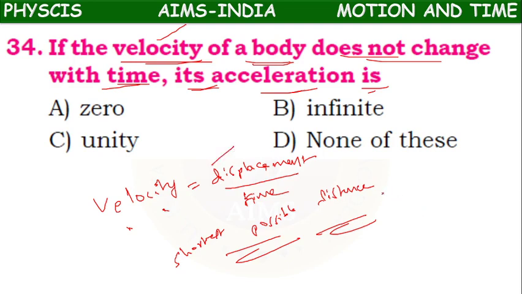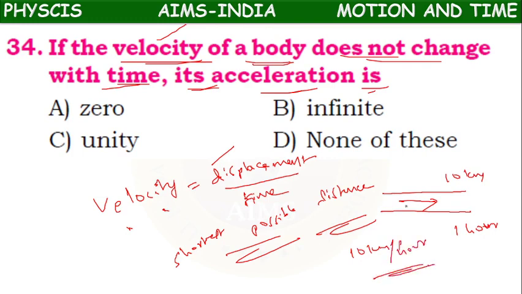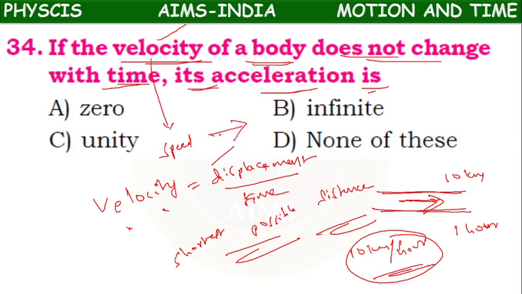Means if a body is going on a straight road, and it has covered 10 km in 1 hour, this 10 km per hour, normally we would call it speed, but as its direction is constant, we can say that it is velocity. So here velocity is nothing but speed in one particular direction. If the speed is in one particular direction, then it is called velocity. So 10 kilometer per hour velocity.